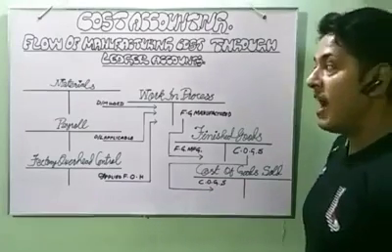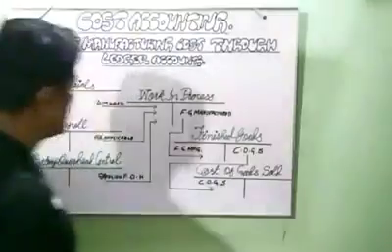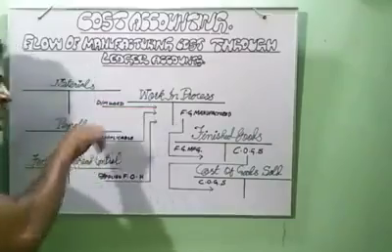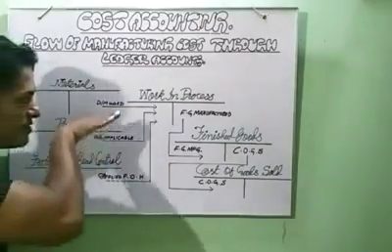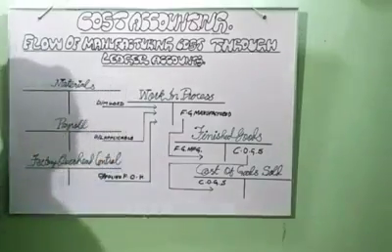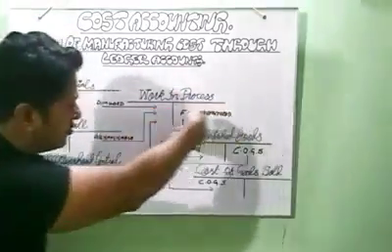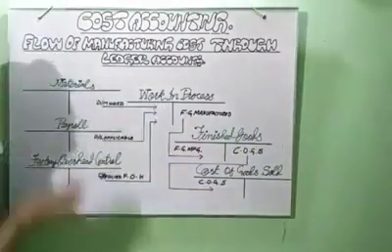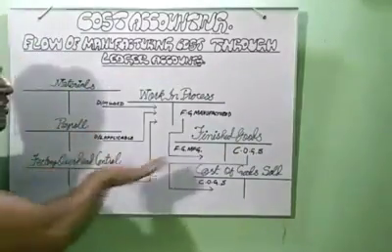You see how the costs flow from raw materials to work in process, then labor to work in process, then applied factory overhead to work in process, then work in process to finished goods, then finished goods to cost of goods sold. This is the flow of cost.